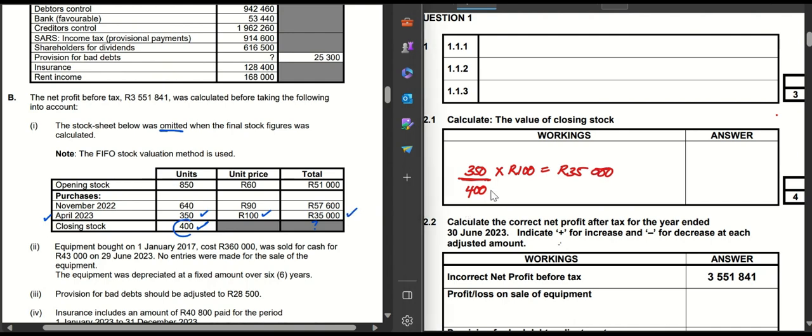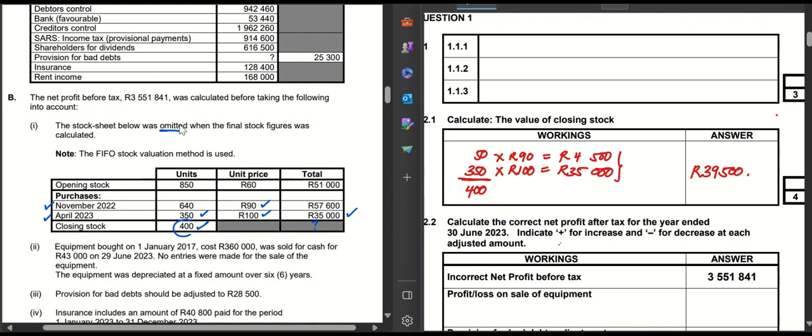But the number of units that I need is 400. So I'll now say 400 minus 350, then I will get 50. That 50 I now get it from this month of November, and the value is 90. So I multiply this by 90. And then if I say my 50 by 90, and that should give me 4,500. So I then add these two amounts. That is my 4,500 plus my 35,000. That will give me 39,500.